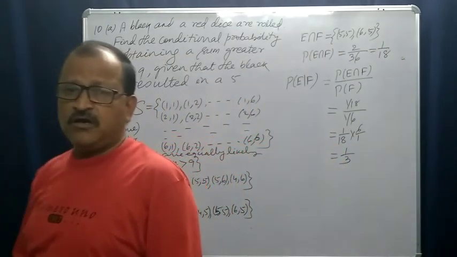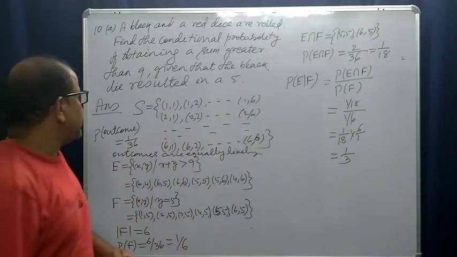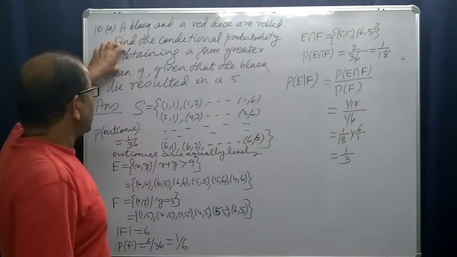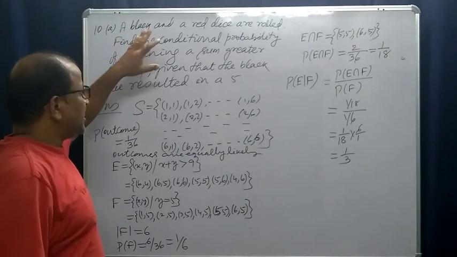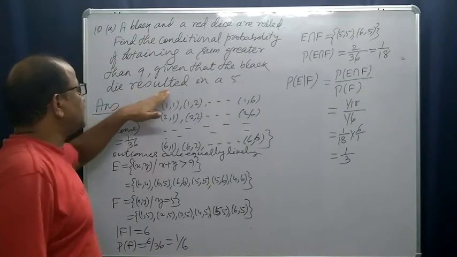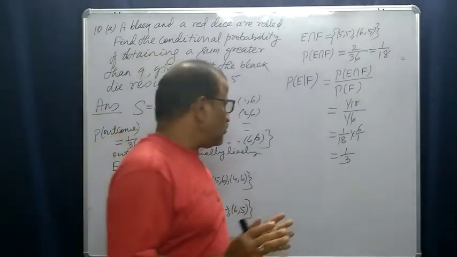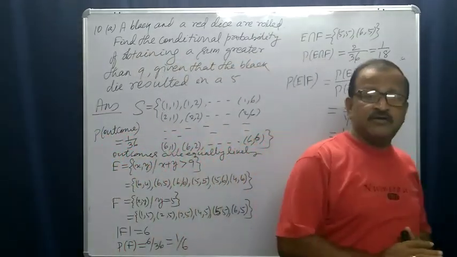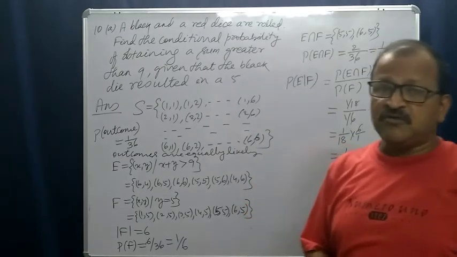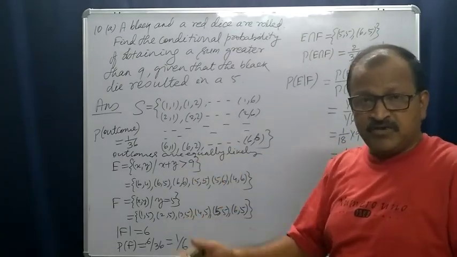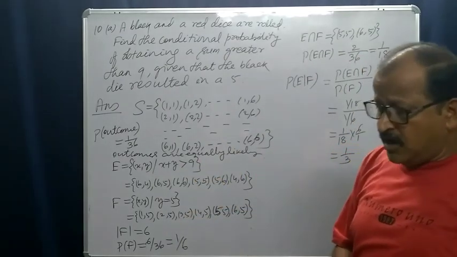So this is the conditional probability of getting the sum greater than 9 provided the black die resulted in 5. This is how we calculate the probabilities of the required events.